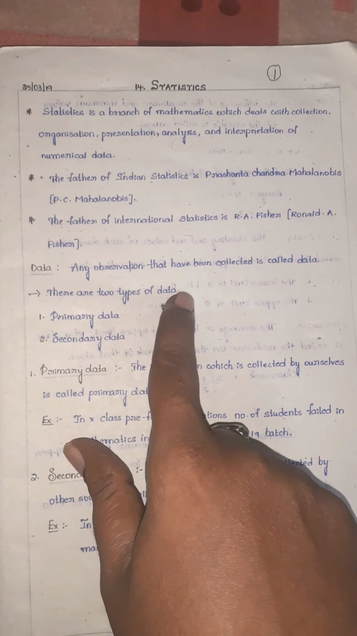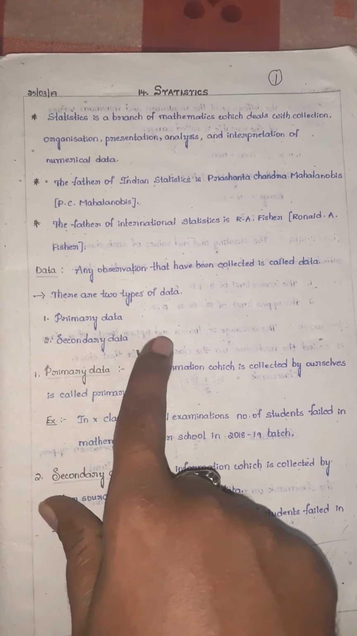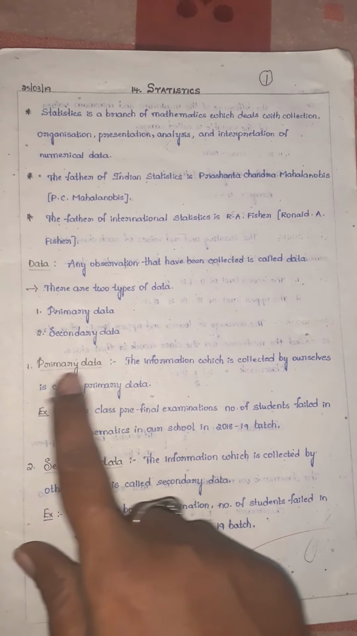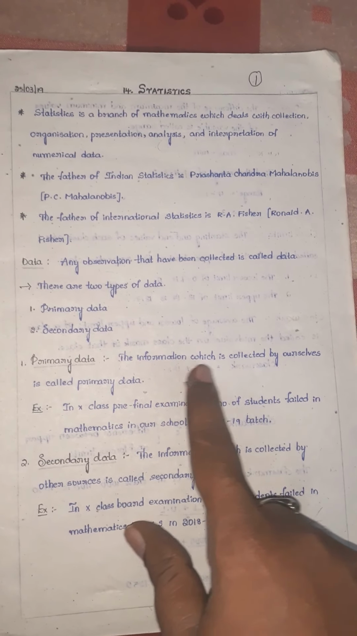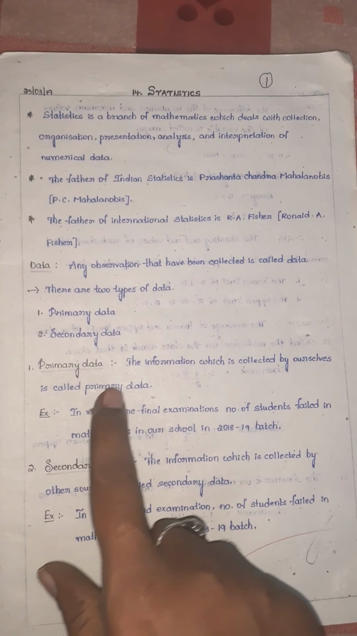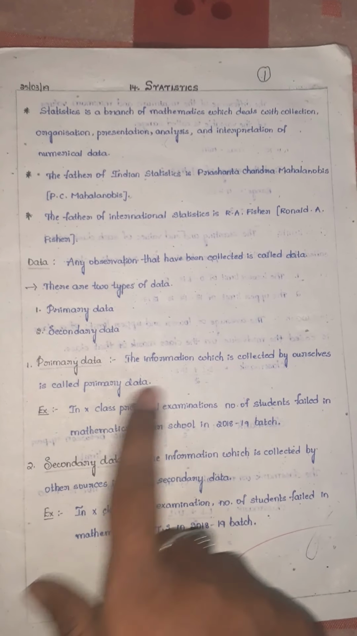There are two types of data. One is primary data, second one is secondary data. So we'll see what is primary data. The information which is collected by ourselves is called primary data.